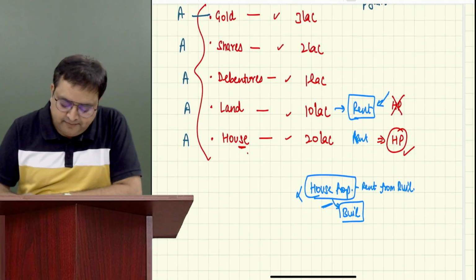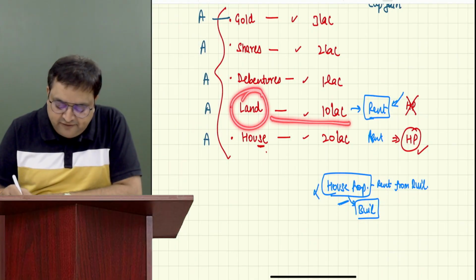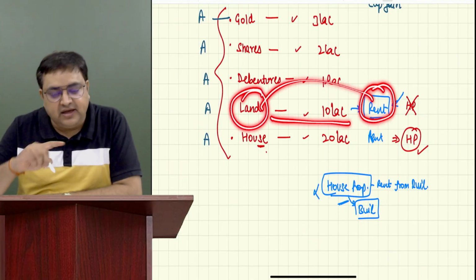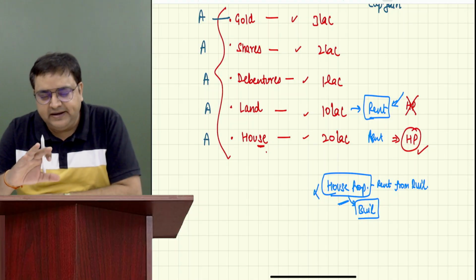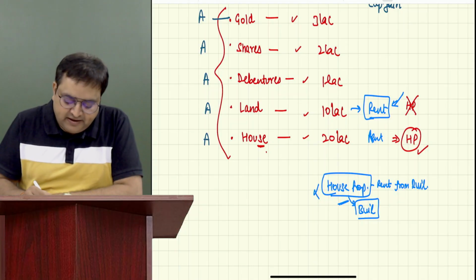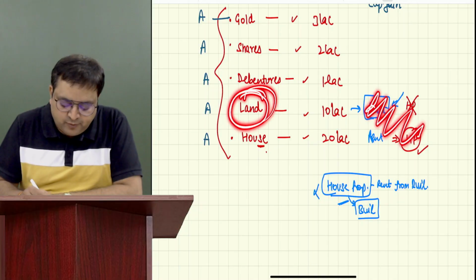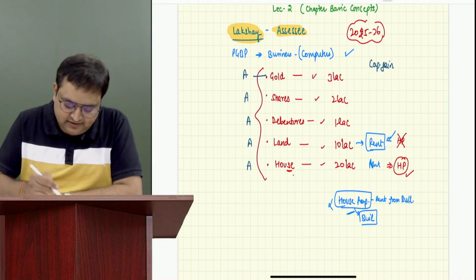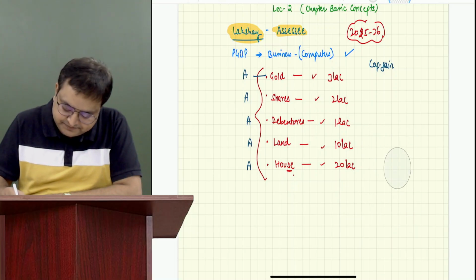No. Then what kind of income is it? Other income. If he gives land on rent, it is income from other sources, IFOS. I'll explain in detail, but this is just an overview. But if he sells the land, what type of income is it? Capital gain. Right now I am more interested in capital gain.